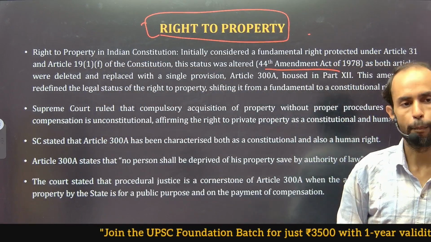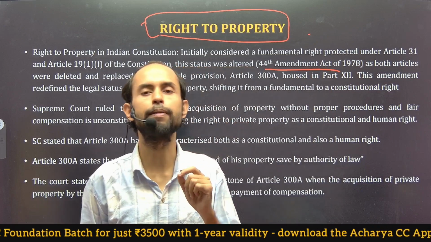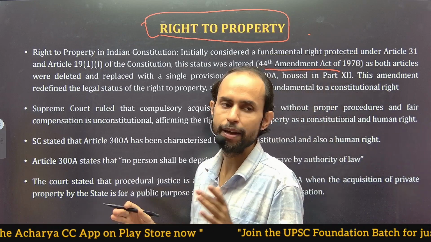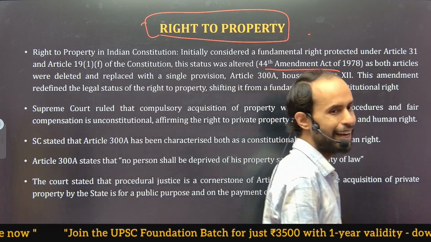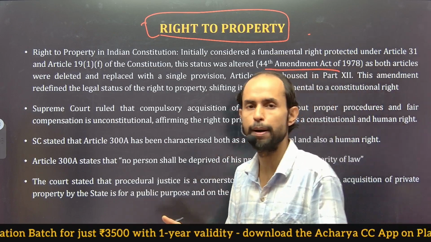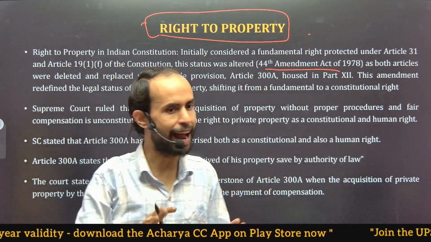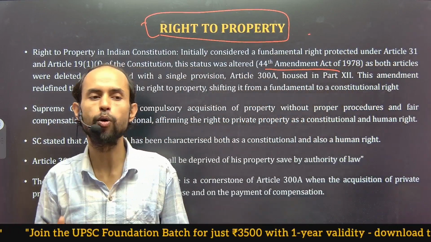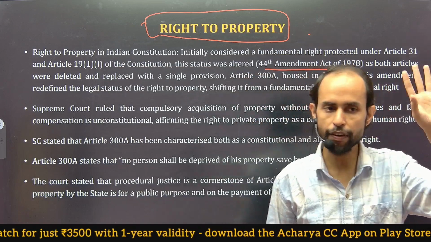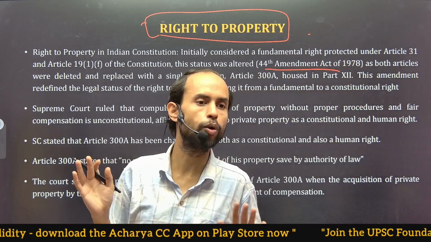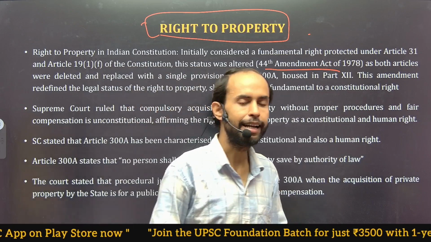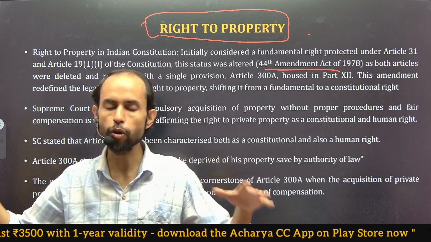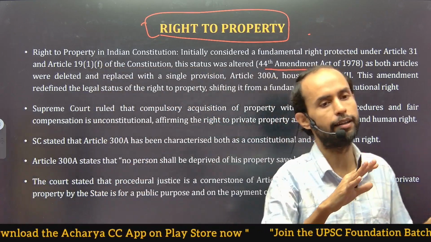But what happened? Post-independence, there were certain infrastructural development works undertaken by the government of India. Let's say the government started making roads, railway construction, airports. And the government cannot undertake infrastructural development projects in space. Okay, they need land for it, definitely. And if you ask who owns the land, land is basically owned by someone or the other. Either nature will own the land, or you as a private individual will own it. If a land is not owned by anyone, it may be called a natural land. It is owned by nature.